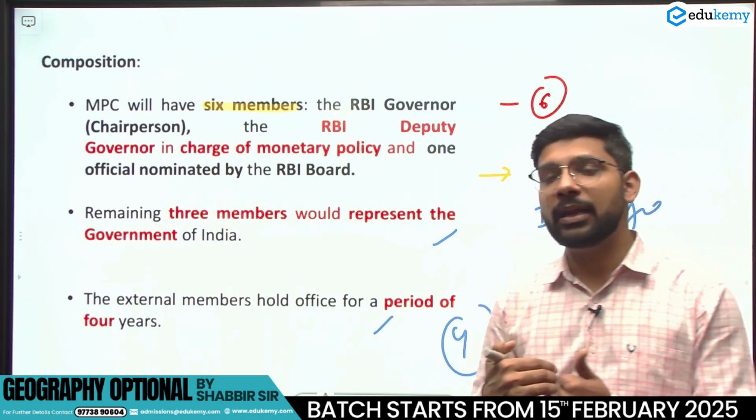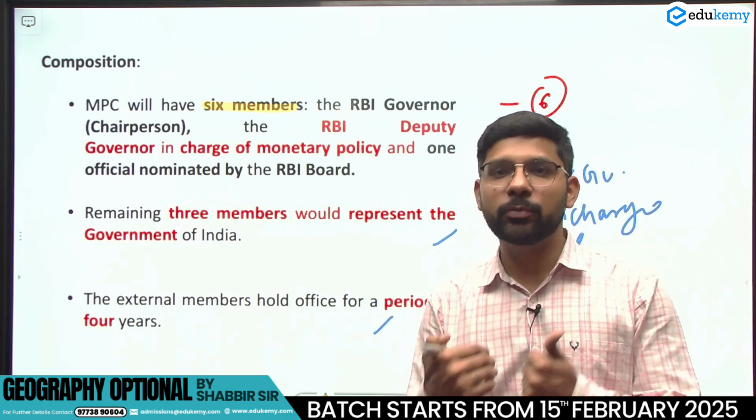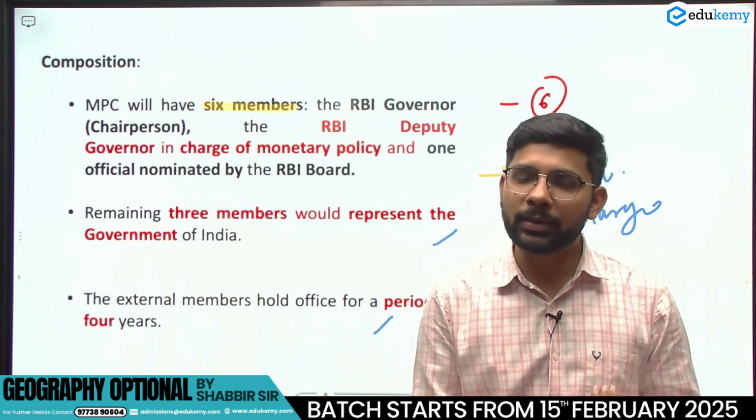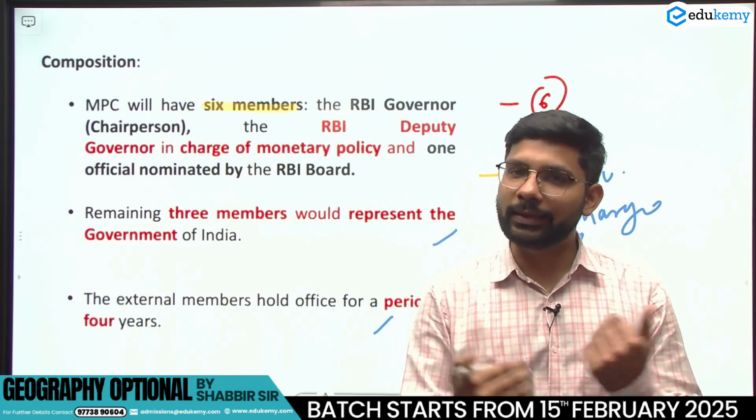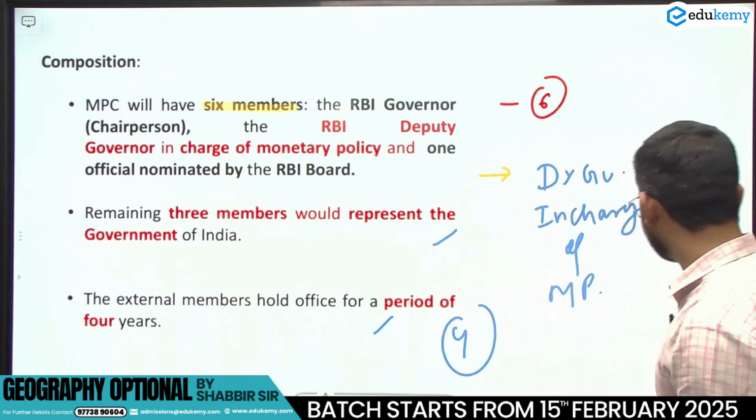The members who come from outside, that's why they are named external members, are here for a 4-year period. After 4 years they are replaced according to the government.